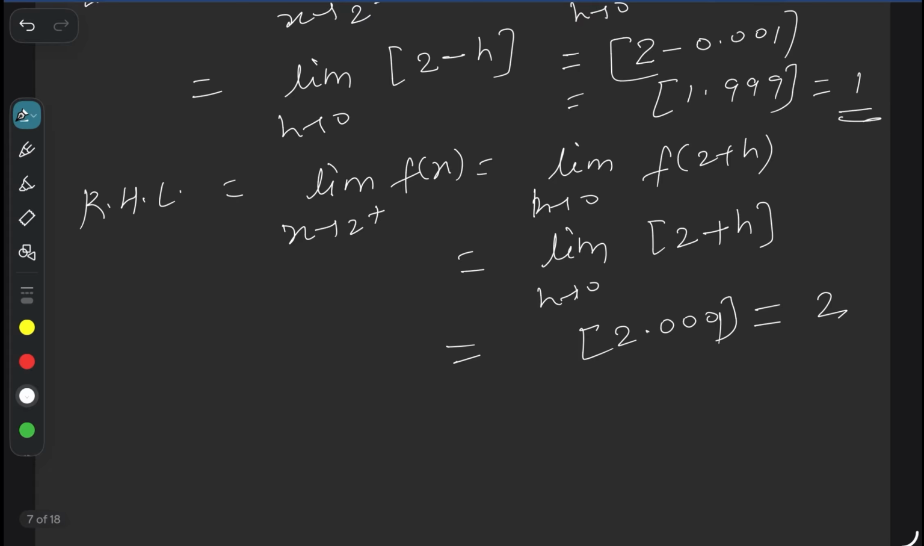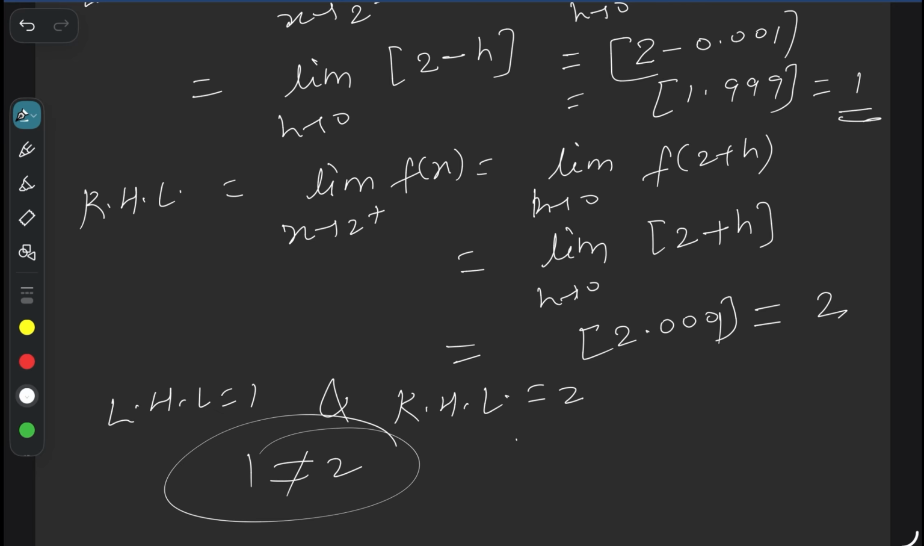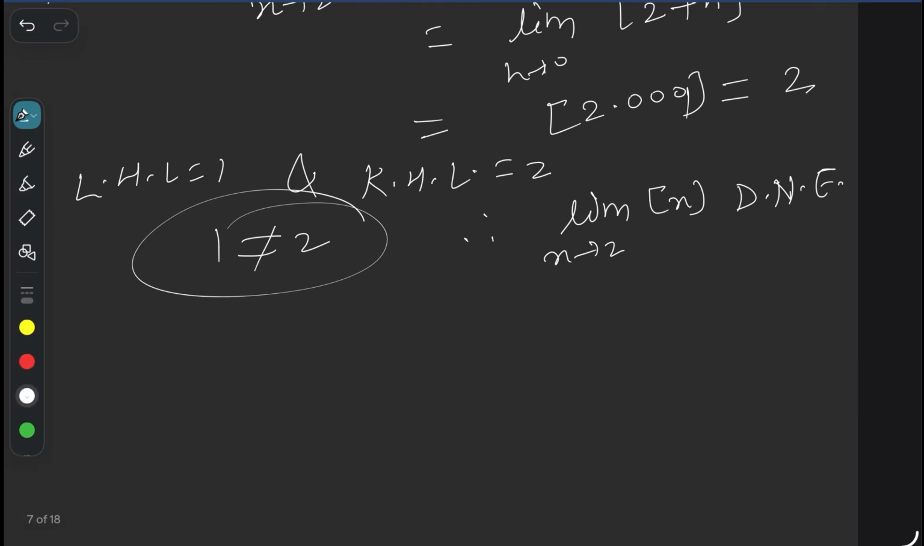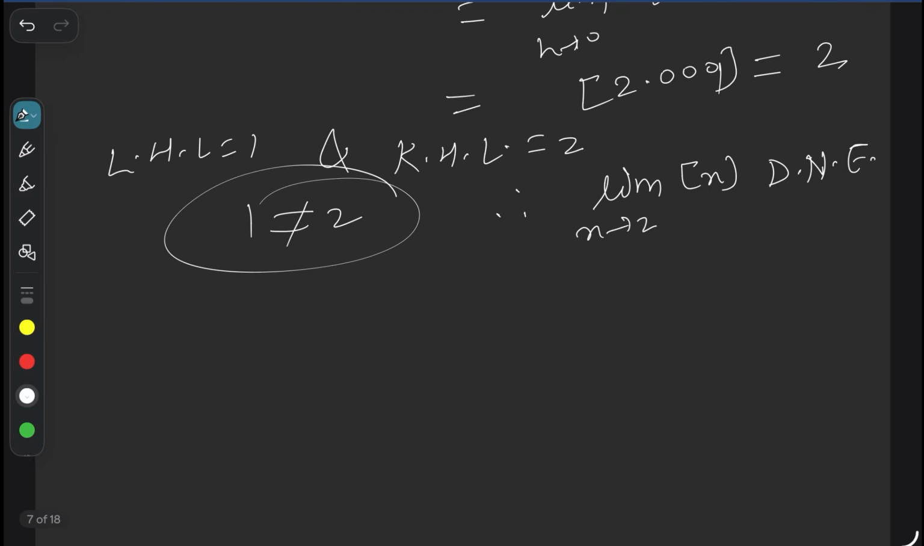So the left hand limit equals 1 and the right hand limit equals 2, and we know 1 is not equal to 2. Therefore the limit as x tends to 2 of the greatest integer x does not exist. Clear? One note also.